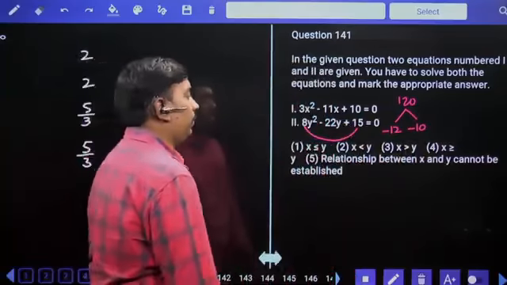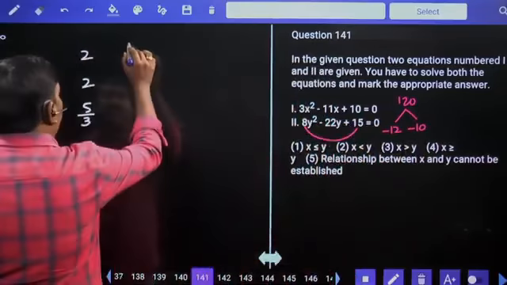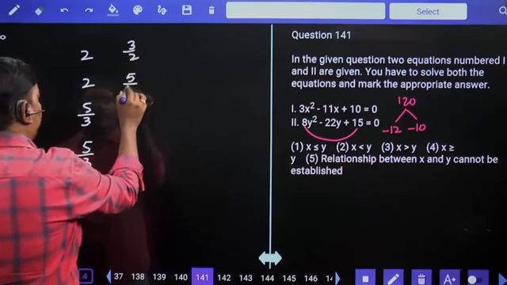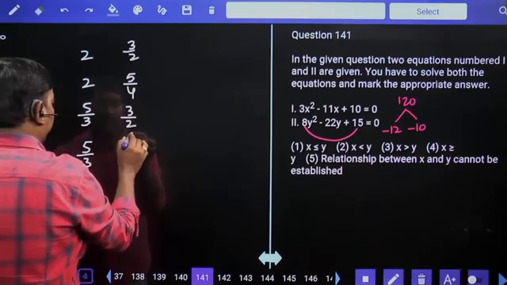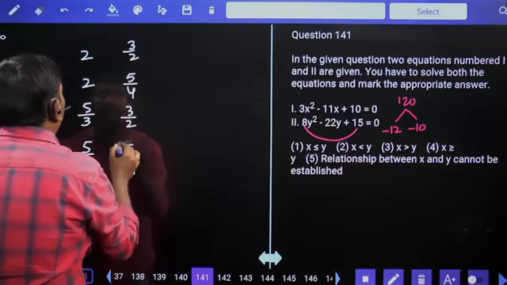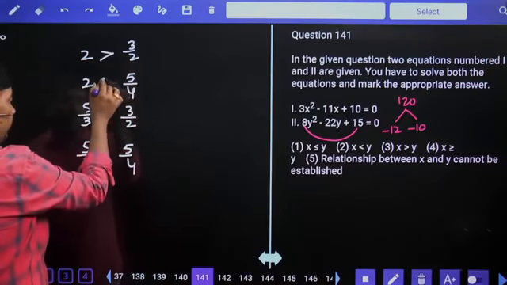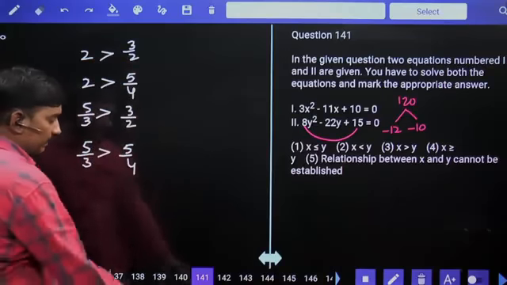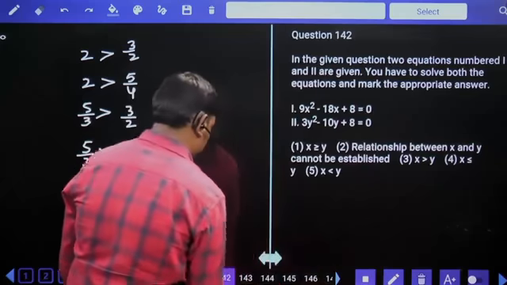Finally, plus 12 plus 10. 12 by 8 means 3 by 2. 10 by 8 means 5 by 4. Greater than, greater than. X greater than Y is your answer.